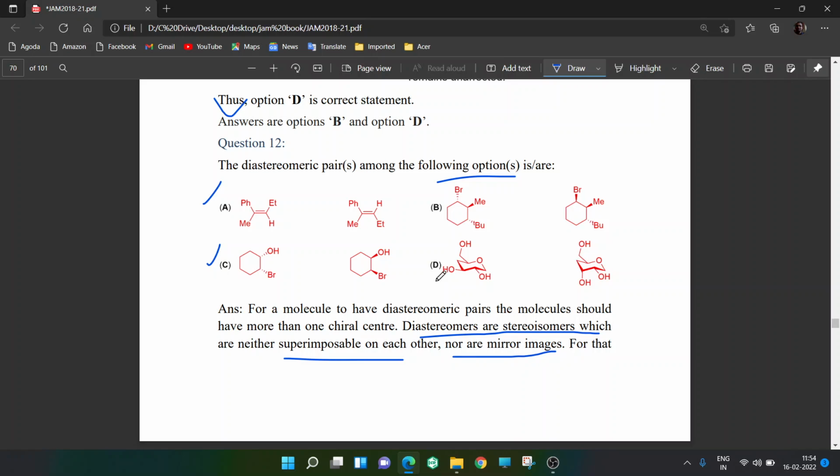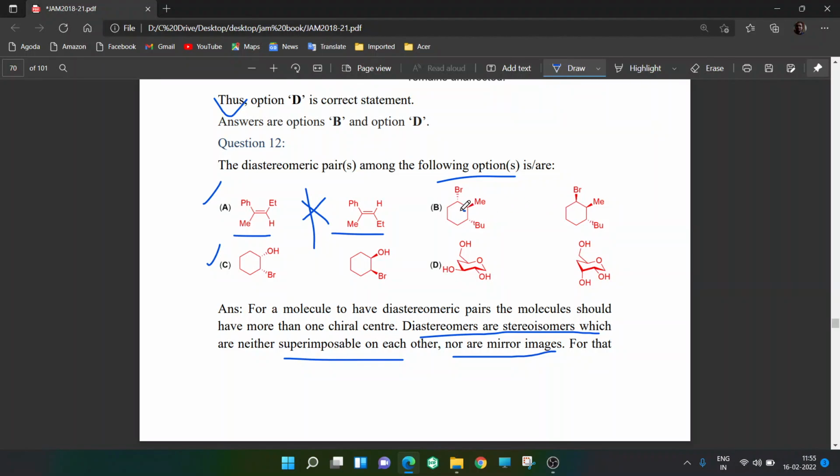So let us look at all of them and we will understand. See this molecule. These molecules are alkenes, so they will have geometrical isomerism, nothing to do with stereoisomers or enantiomers. So let us not worry about this one. This cannot be the right answer. Okay, move to the next molecule. See, this is a very interesting molecule.